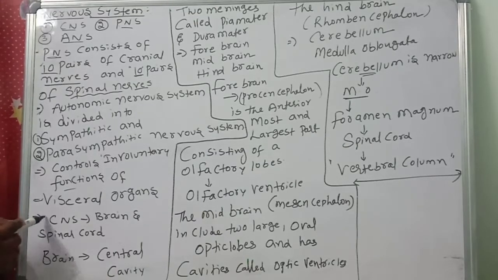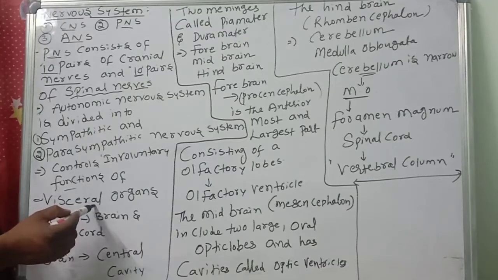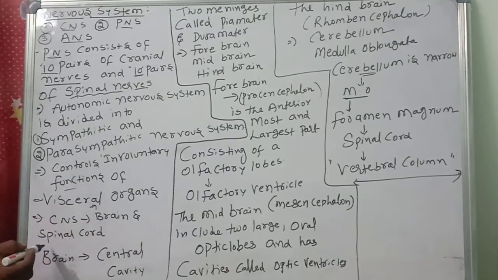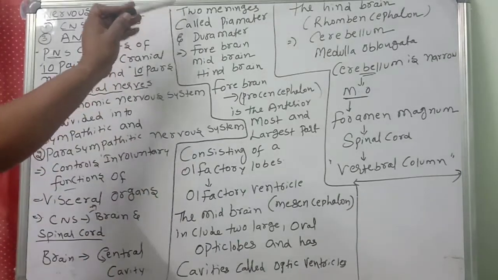Next, the central nervous system is divided into two parts. What are those? Brain and spinal cord. The brain is located in the central cavity. The brain is protected by two membranous structures. What are they called? They are called the meninges.